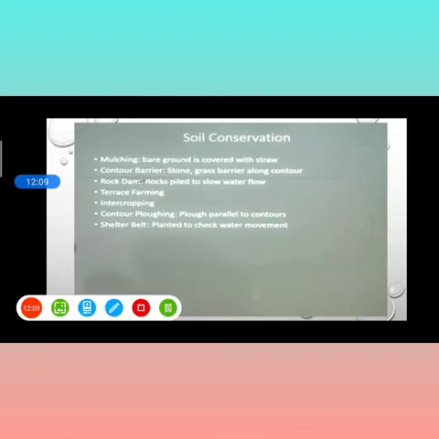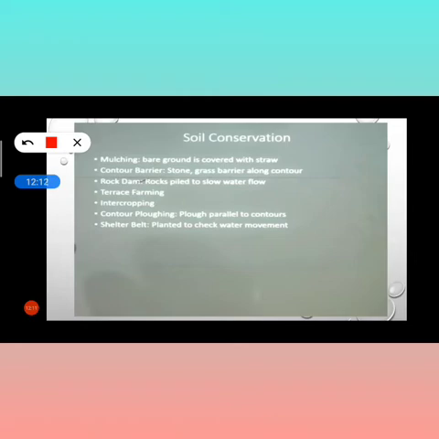Now we have to continue with terrace farming. So what is terrace farming? If there is a mountain area, if there is a hilly slope, then through this pattern the farming will be performed. This is known as terrace farming. Broad flat steps or terraces are made on the steep slopes, and they are available to grow crops and reduce surface runoff, and this also helps with soil erosion.